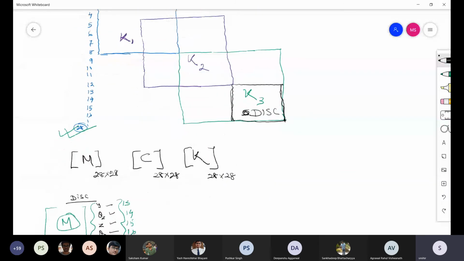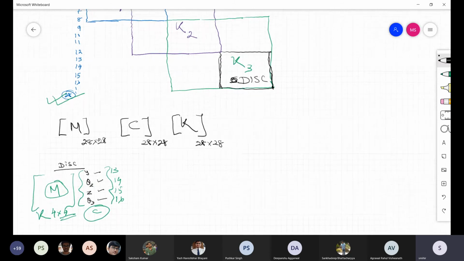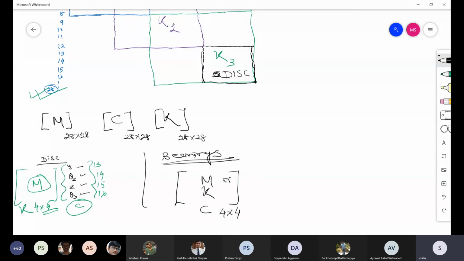Now next comes the bearing. Bearings. So there are 2 bearings. So 1 by 1 you have to add. The bearing is also having a 4 by 4 matrix for mass or stiffness or damping. Whatever it is, it is having 4 by 4. Again, very similar to your disk. It is also having y, theta z, z, theta y. Okay. So based on the bearing node number, you have to add.